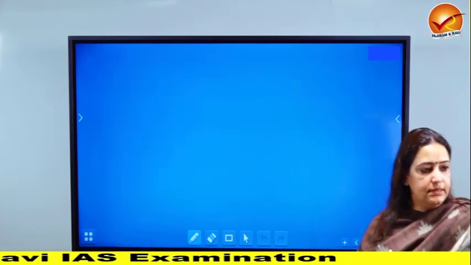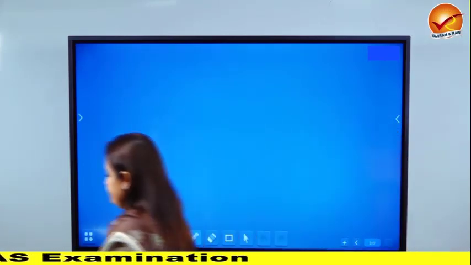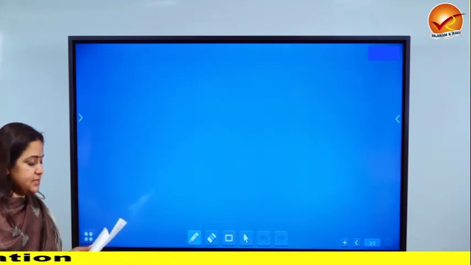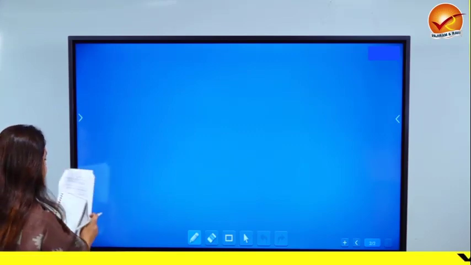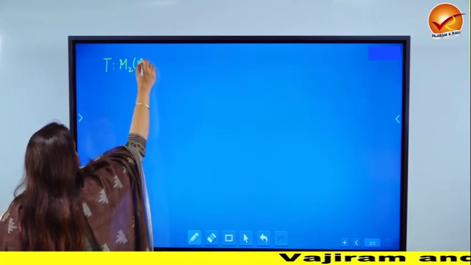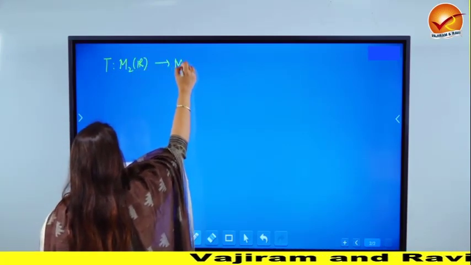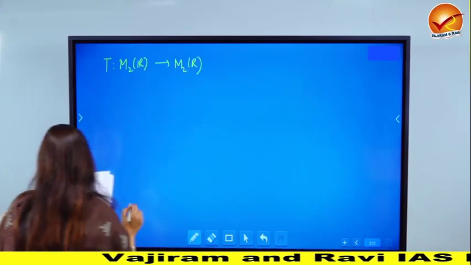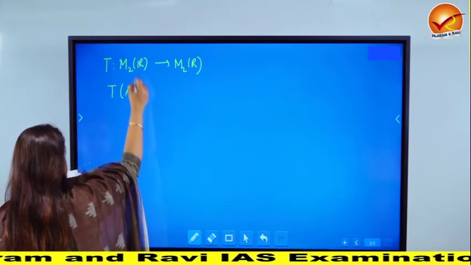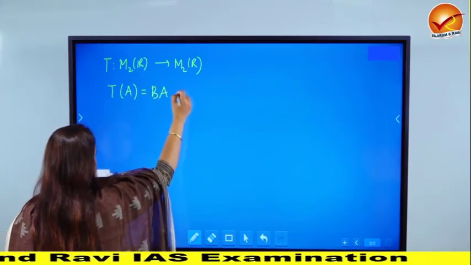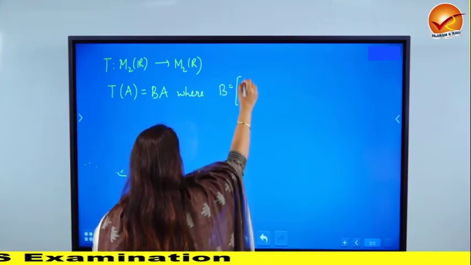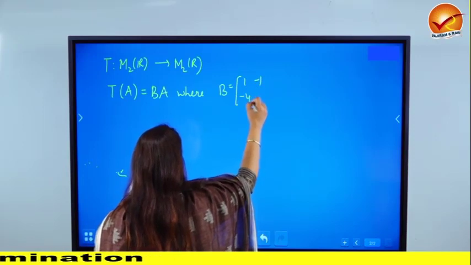Now let's discuss question number 1B, which says that there is a T given to us. T is defined from MnR to MnR. It is defined as T of A, where A is a matrix, is equal to BA, where they have given us the specific B, 1 minus 1 minus 4, 4.